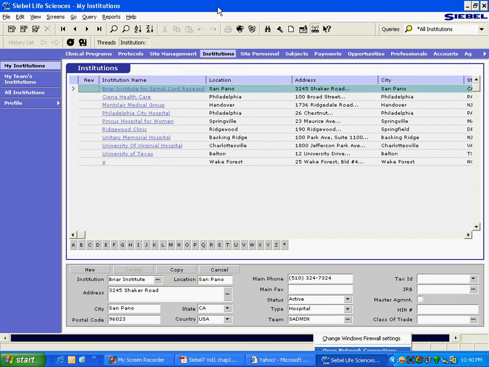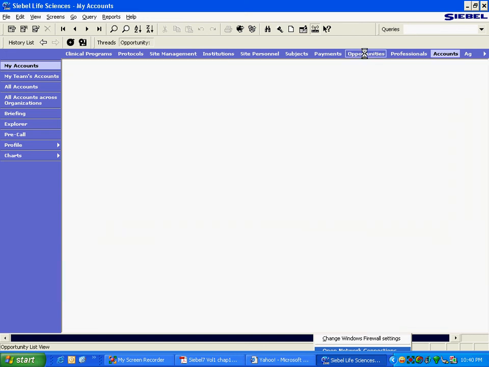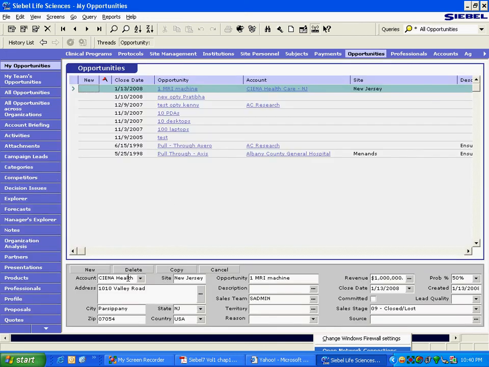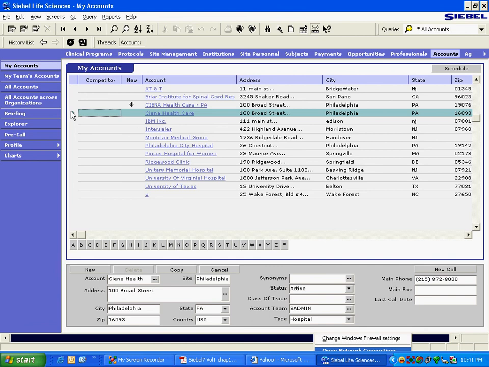Okay. Simply speaking, if I delete an account, obviously account will get deleted. What about the opportunities that are related to it? Those opportunities will basically, if you see in this opportunity, there is a field Sienna Healthcare. So if I delete Sienna Healthcare, then what will happen? So let's do that. Let's come to Sienna Healthcare and try to delete it. Okay, we can delete it.